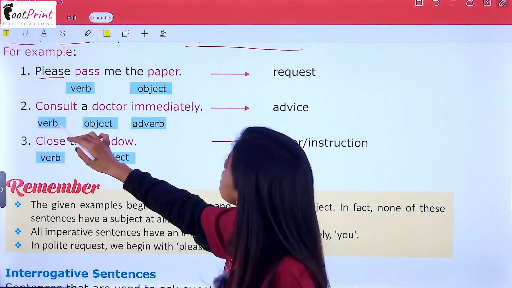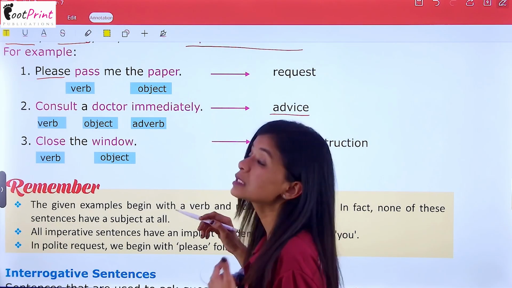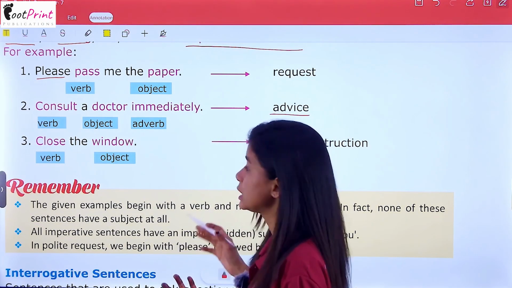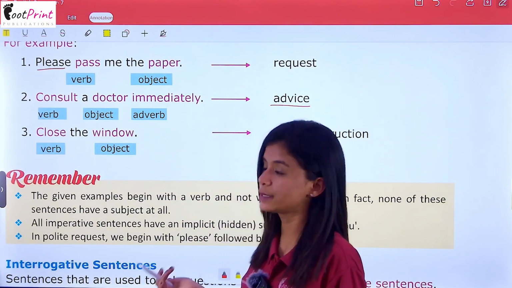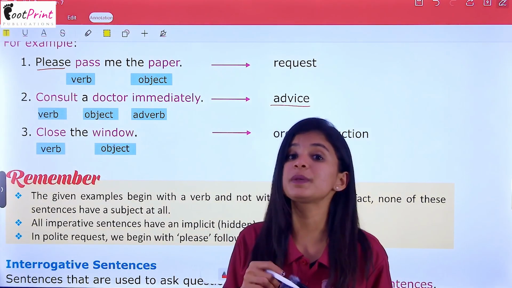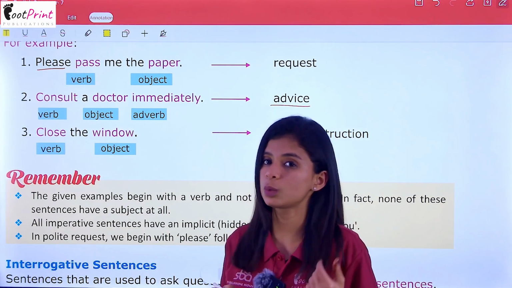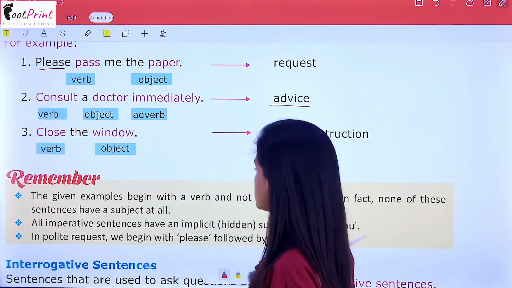Next is, consult a doctor immediately. This is an advice. Close the window. This is an order or an instruction. If I had added a please to it, it would have been a request. Now, all these sentences are imperative sentences.